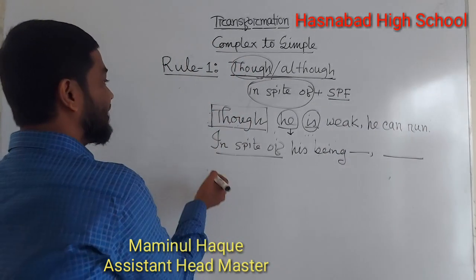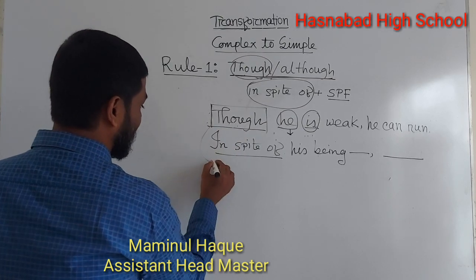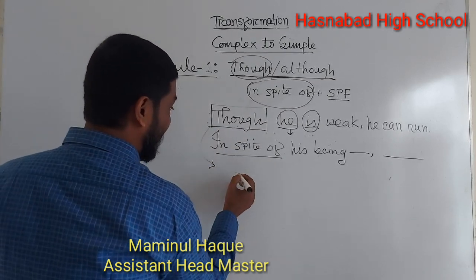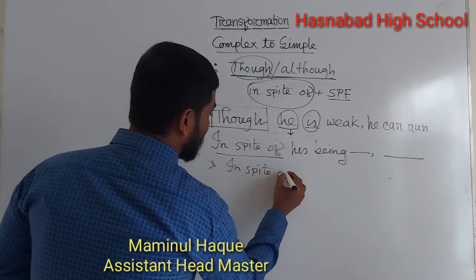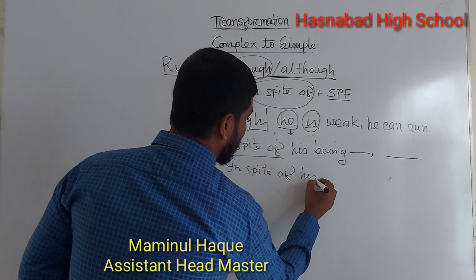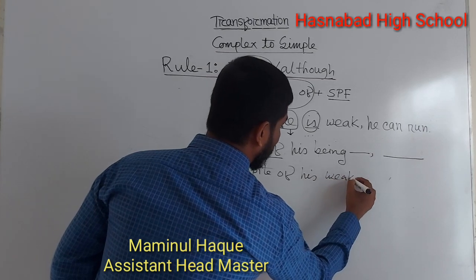Without the rules, we can change this in another way, like in spite of his weakness.